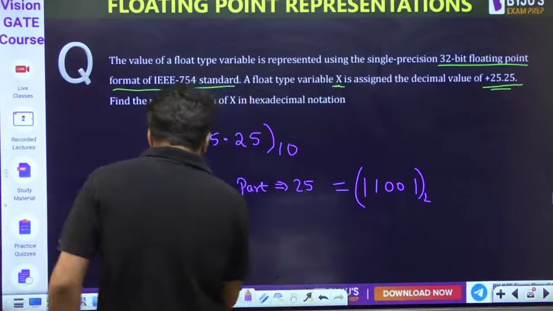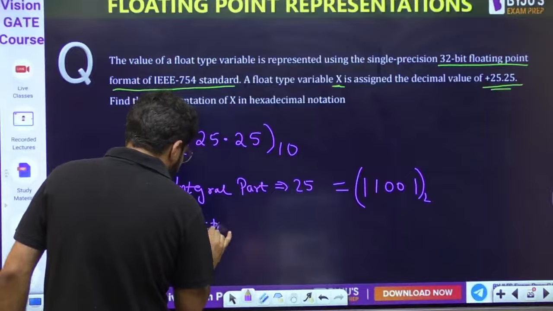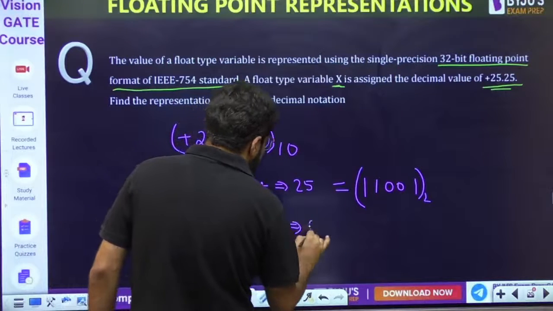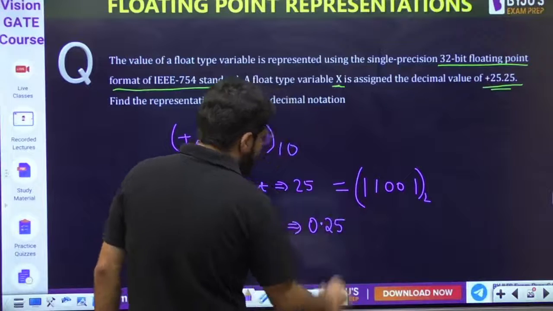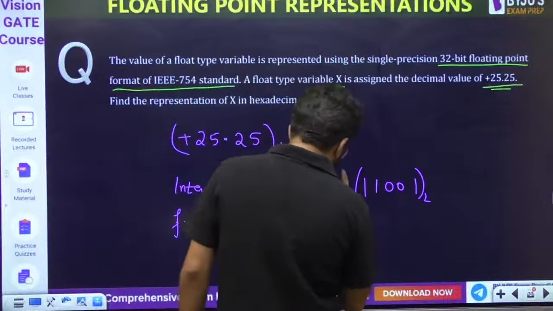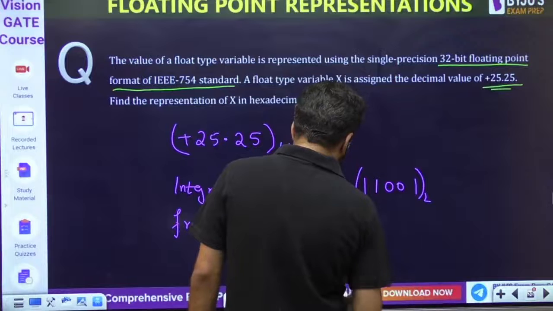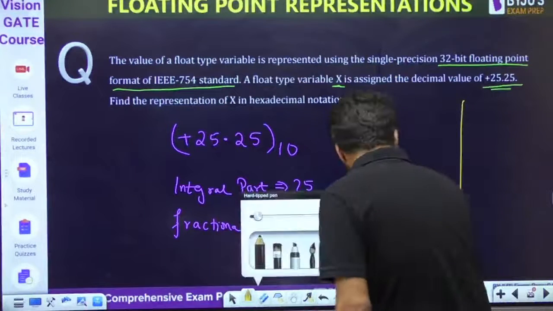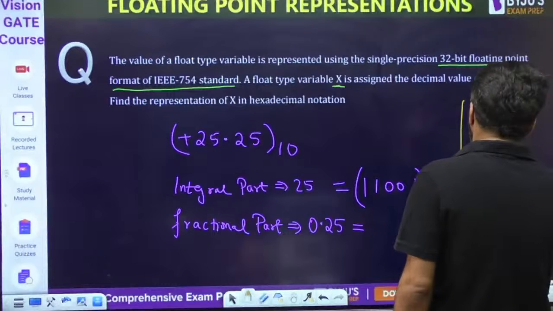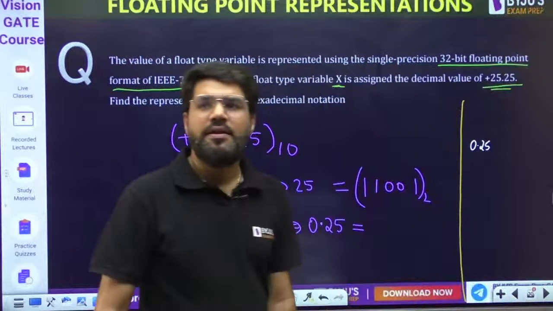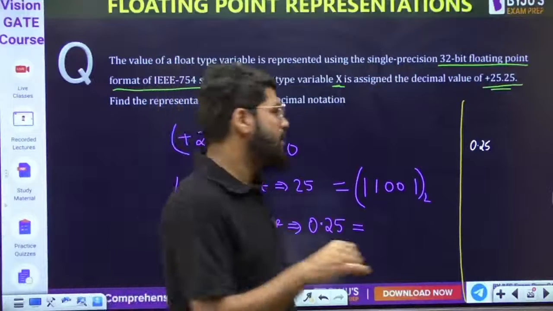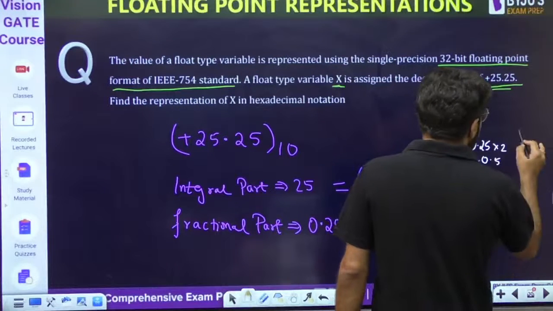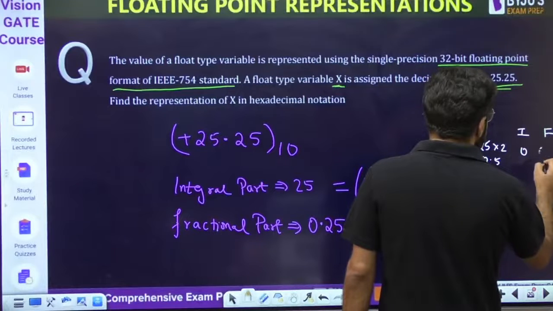Now what is the fractional part? Fractional part is 0.25. If it is 0.25, what is the conversion? We know this, right? How do you convert the fractional part into binary? Multiplication table. So 0.25 into 2 is 0.5. The integral part 0, fractional part 0.5.